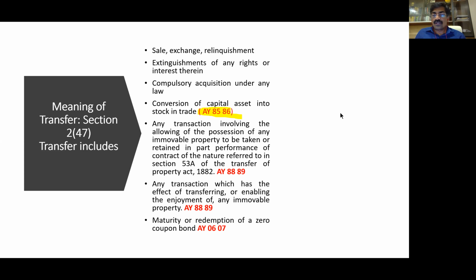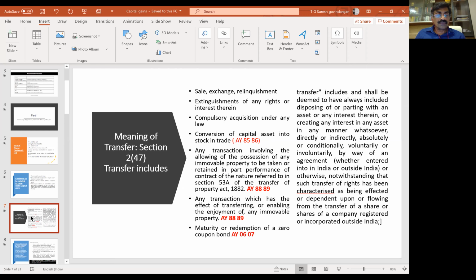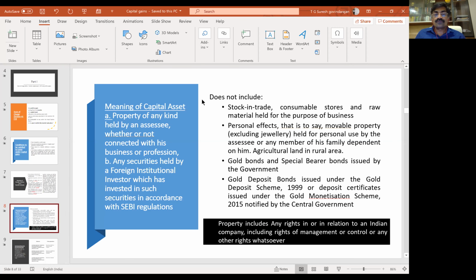Right? Yes, sir. So your business income is now going to become 0. But what is your real profit? You can also go to this slide; you will find in the meaning of capital asset, they specifically say it does not include stock in trade.